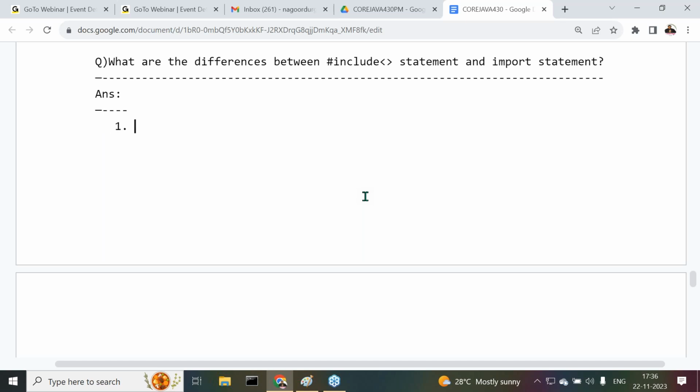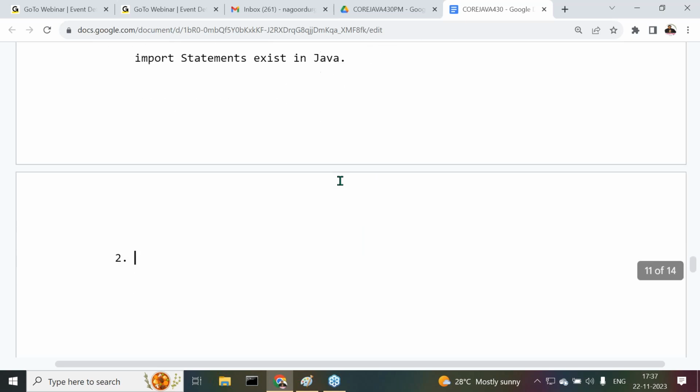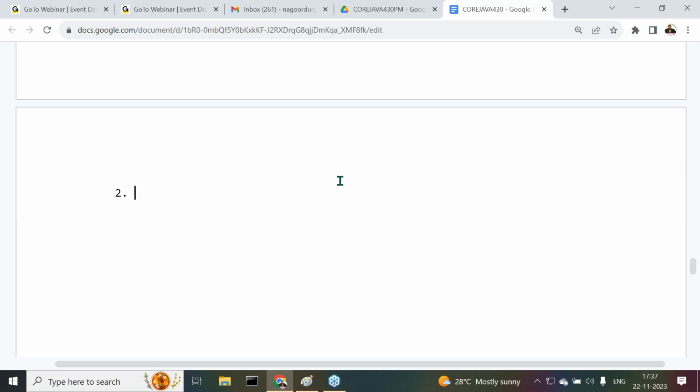Well, let us understand the first one. In which programming languages is the hash include statement available, and in which programming languages are import statements available? Hash include statements exist in C and C++, whereas import statements exist in Java. That is point number one.